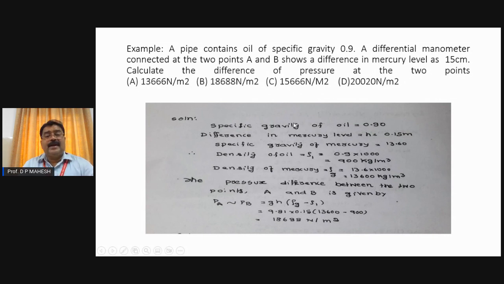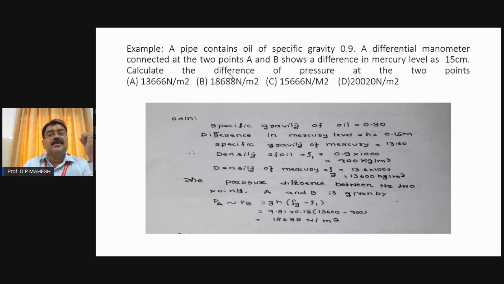A pipe contains an oil of specific gravity 0.9. A differential manometer connected to the 2 points A and B shows a difference of mercury level. Whenever a pipe is connected to a differential manometer, it has two ends. The two ends of the differential manometer are connected at 2 points in the same pipe or in two different pipes. But in this case, those ends are connected to the points A and B of the same pipe, which carries a liquid of specific gravity 0.9. Because of the pipe connected to the differential manometer, mercury shows a difference of 15 centimeter.